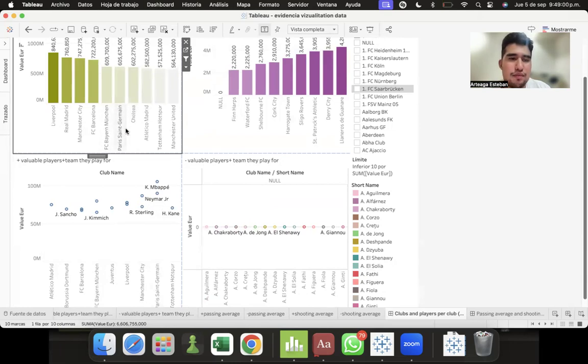So that is an example that shows that the value of a player depends on the club in which he plays. So I think this is too bad.